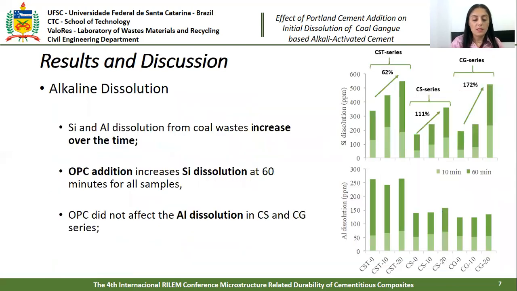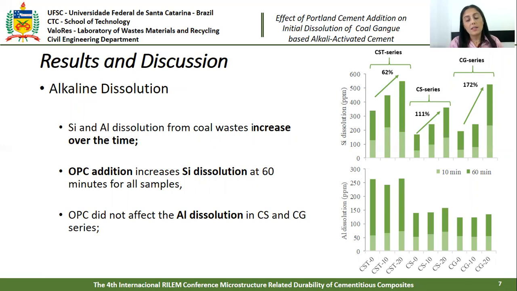Silicon and aluminum ion dissolution from coal wastes increased over time. The CST series showed higher ion dissolution than the other series, CS and CG. Portland cement addition increases the dissolution of silicon at 60 minutes for all samples, but does not affect the aluminum dissolution in the CS and CG series.